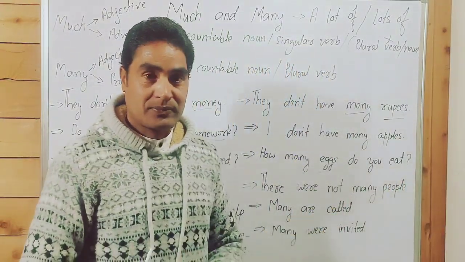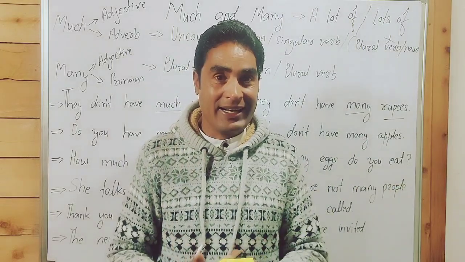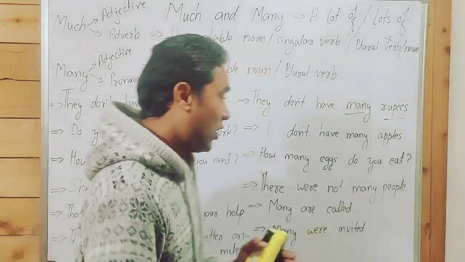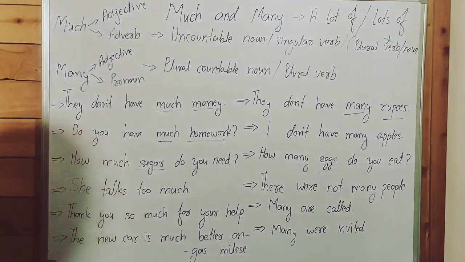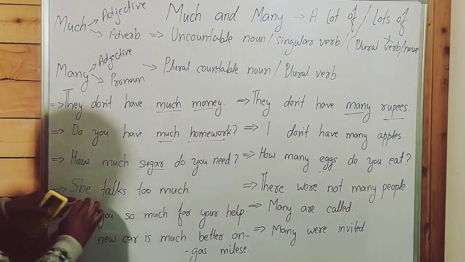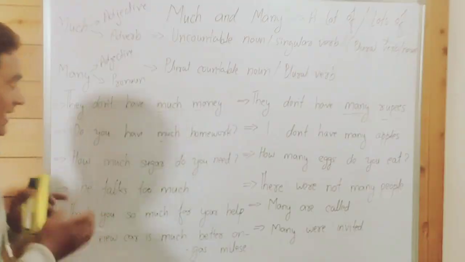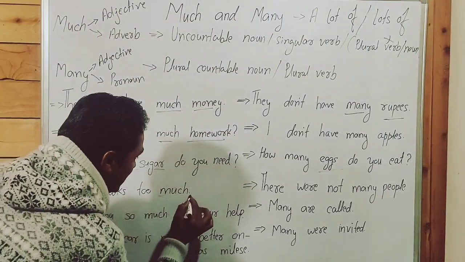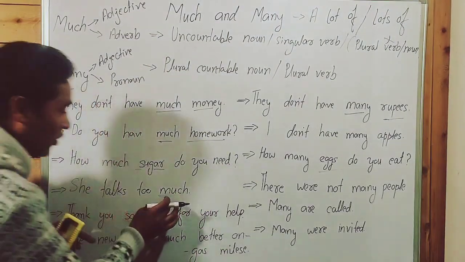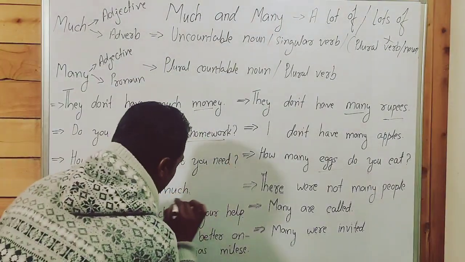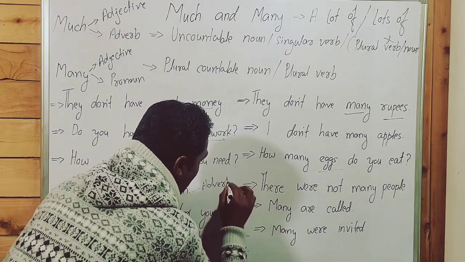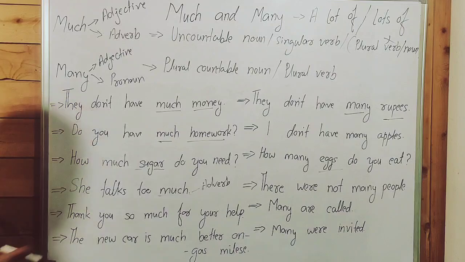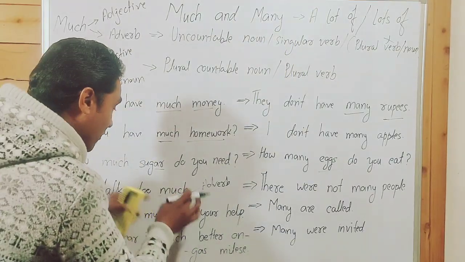How many people are there? People is a countable noun and we can count. So that's why we use many for countable nouns. She talks too much. Guys, a point to be noted here: much has been used over here as an adverb.